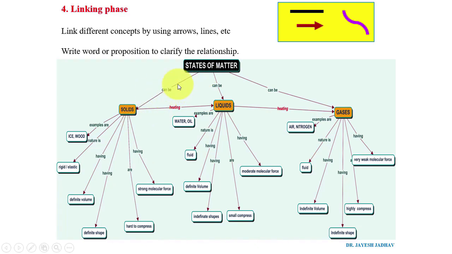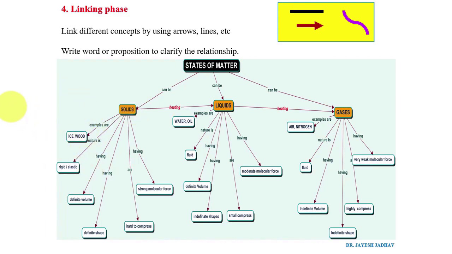Here, states of matter can be solid. Here I write can be liquid, can be gases, like that. Or solid after heating may be converted into liquid. Liquid after heating may be converted into gases. So in a few words, I write something which shows the relationship of that concept with another subtopic or another concept. In this way, we link.